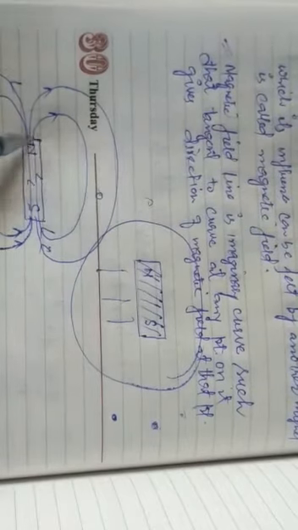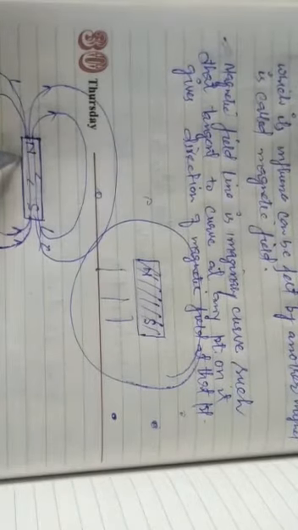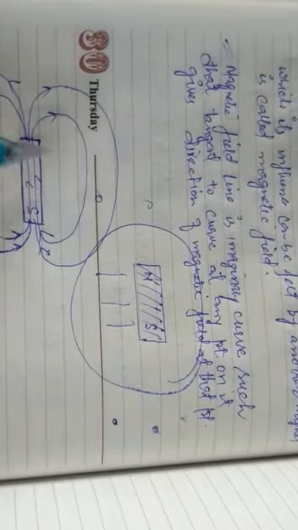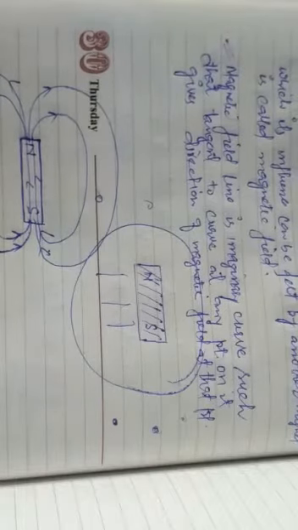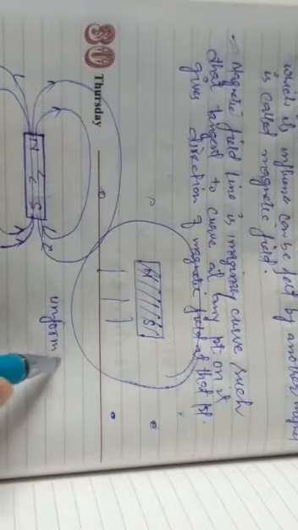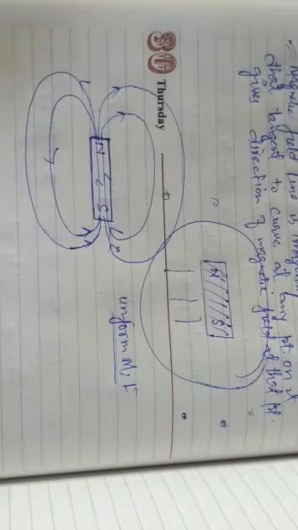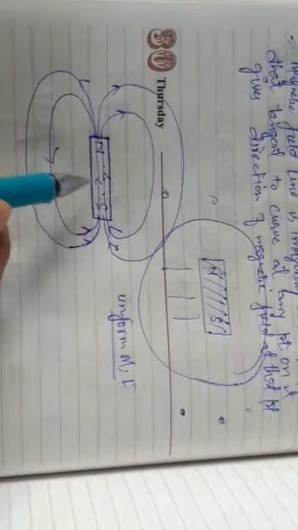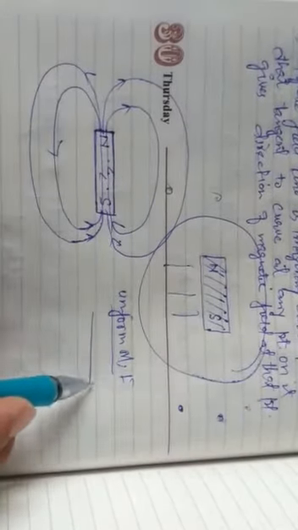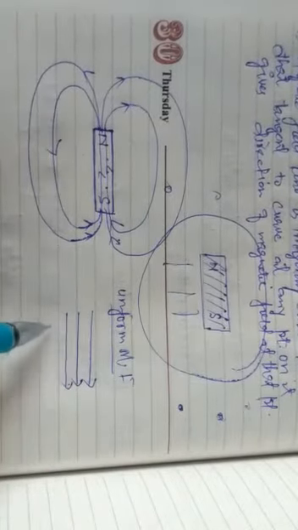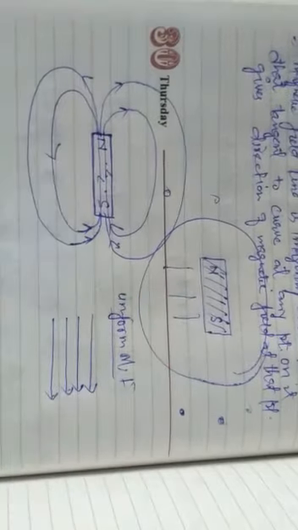If we have this as a bar magnet, this bar magnet has two poles, one called the north pole and the other called the south pole. Within this bar magnet we have a uniform magnetic field. What is a uniform magnetic field? A field is said to be a uniform magnetic field if the magnitude as well as direction at every point is the same. Here the magnitude is the same everywhere. It is represented by equispaced parallel lines. Equispaced parallel lines give us the concept of a uniform magnetic field.